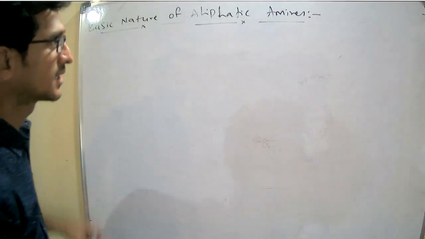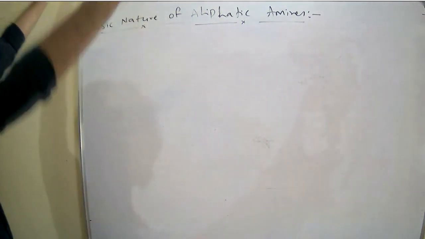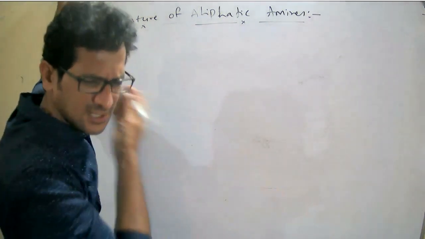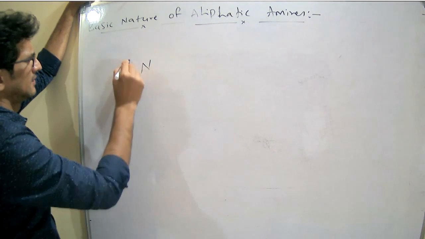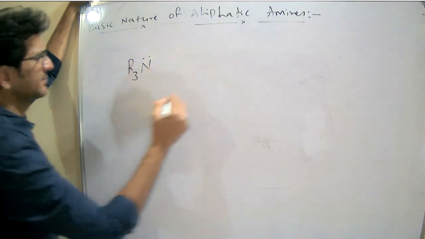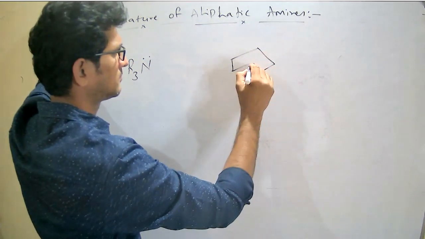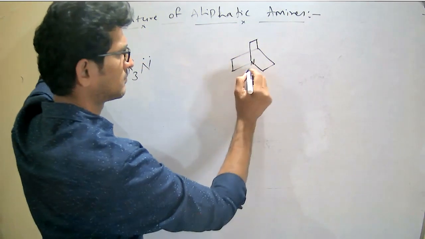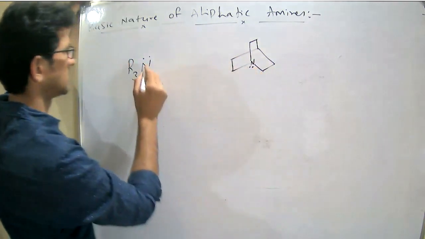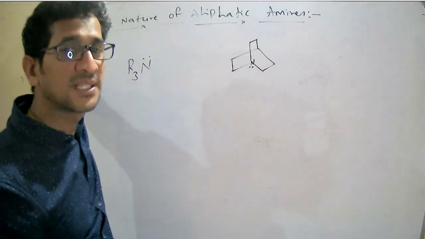Last example under the basic nature of aliphatic amines, the basic nature of a compound R3N. Among these two, which is more basic in nature?